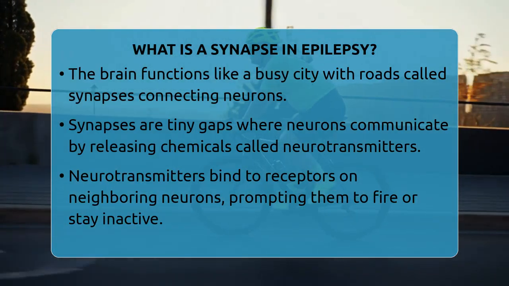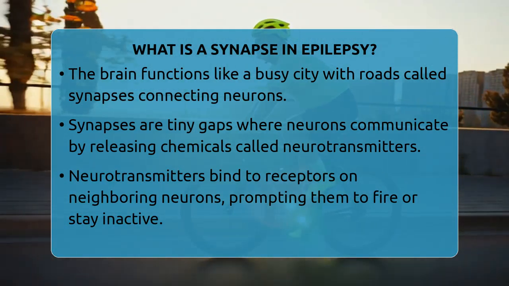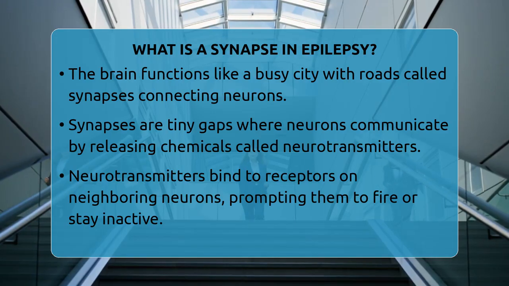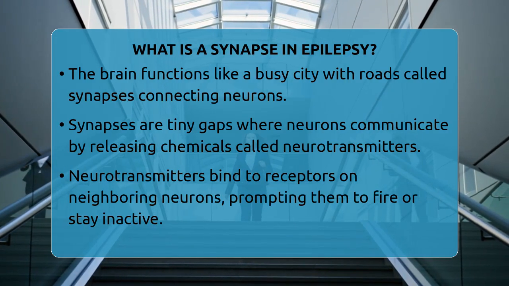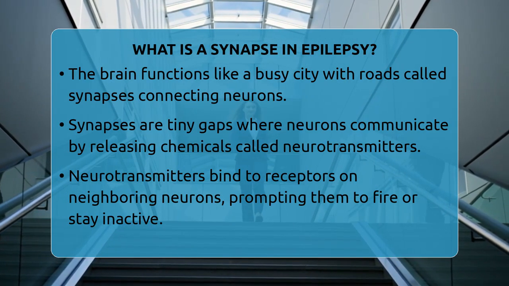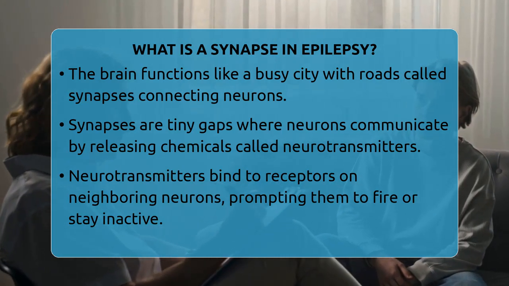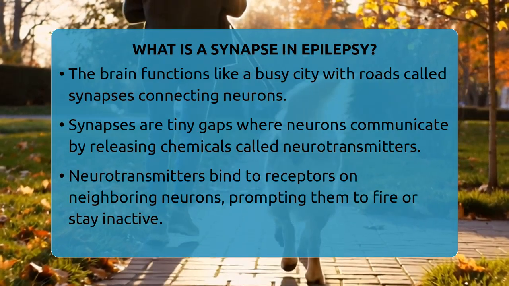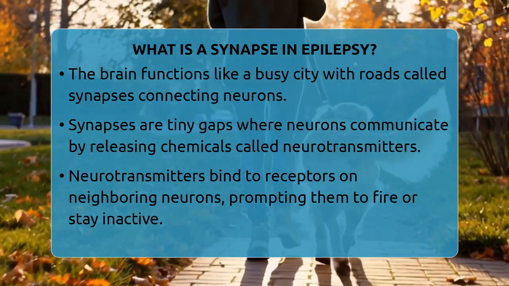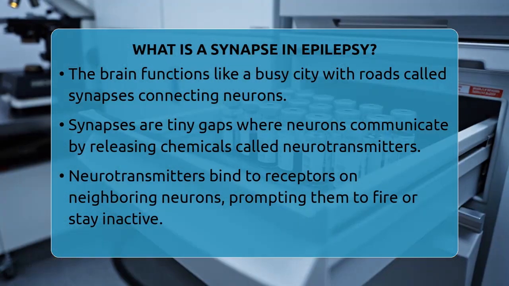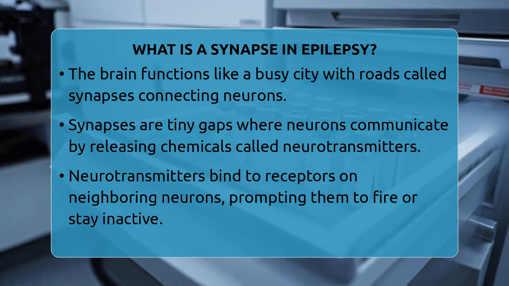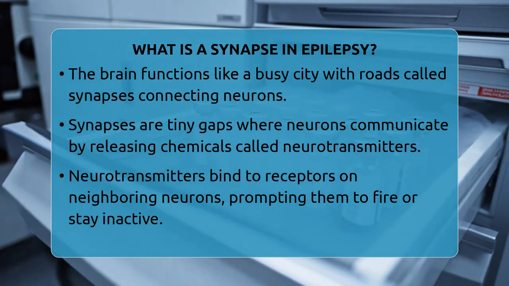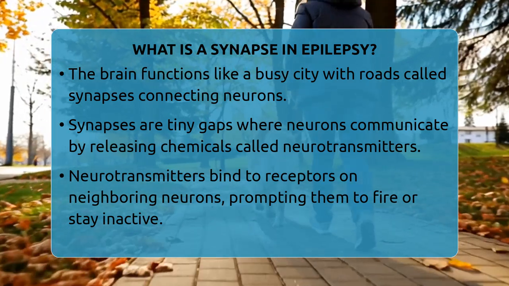What is a synapse in epilepsy? Imagine your brain as a busy city with countless roads connecting different neighborhoods. These roads are like synapses, the tiny junctions where one neuron talks to another. In everyday life, synapses help us think, move, and feel by passing signals smoothly. But in epilepsy, these connections can become problematic, leading to abnormal brain activity that causes seizures.